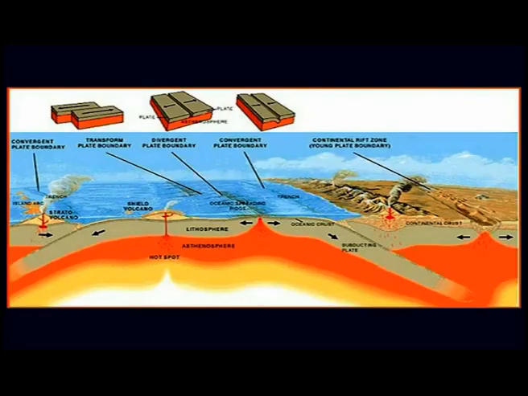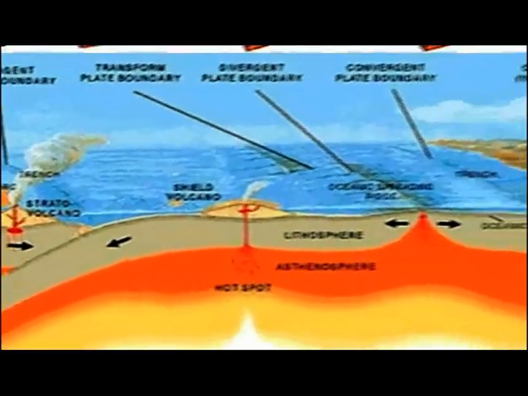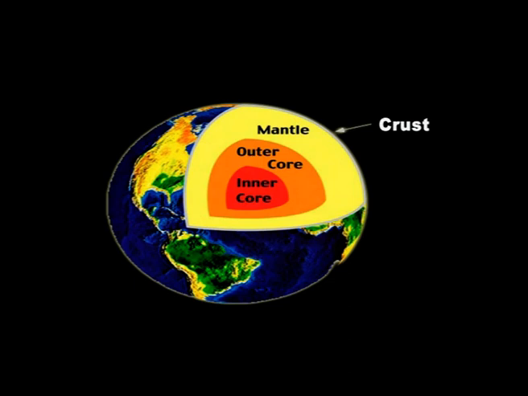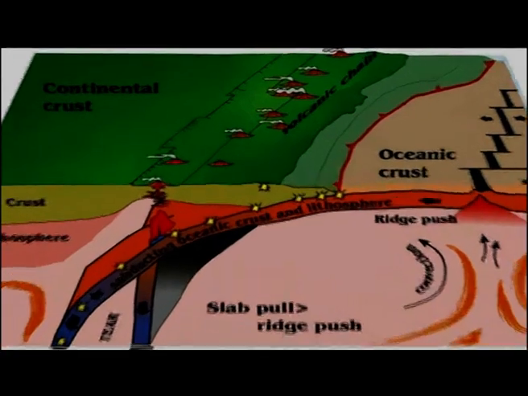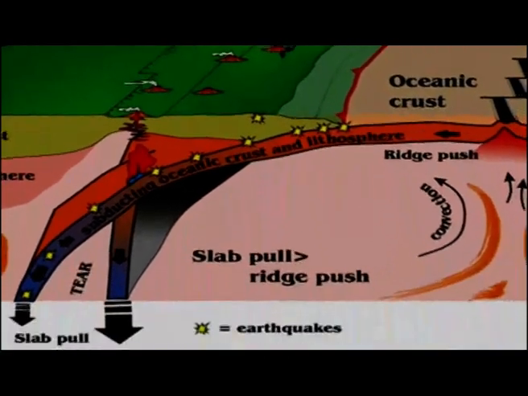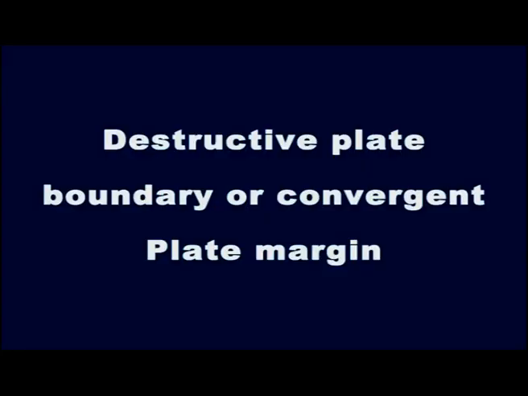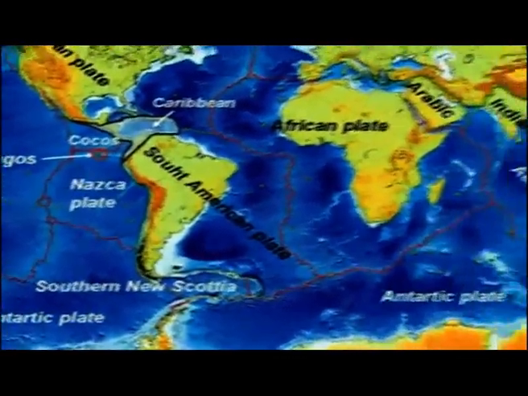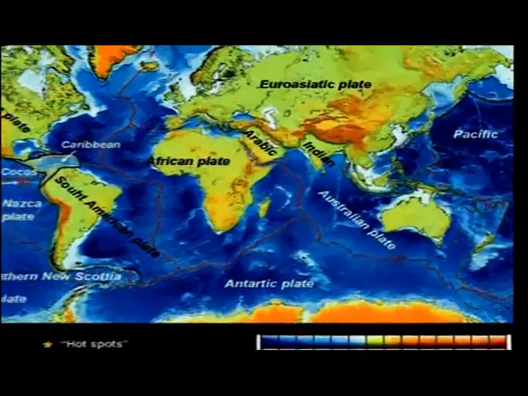The second type of plate boundary due to plate tectonics is a plate boundary where two plates collide. In the process of plate tectonics, the denser plate will normally be deflected beneath the less dense one, and the denser one will be destroyed and absorbed at depth into the mantle. Such plate destruction takes place at the zone of subduction, and the boundary is known as a destructive plate boundary or convergent plate margin. In fact, this type of boundary happens to be closer to continental land masses, that is the coastal zones of the continents.